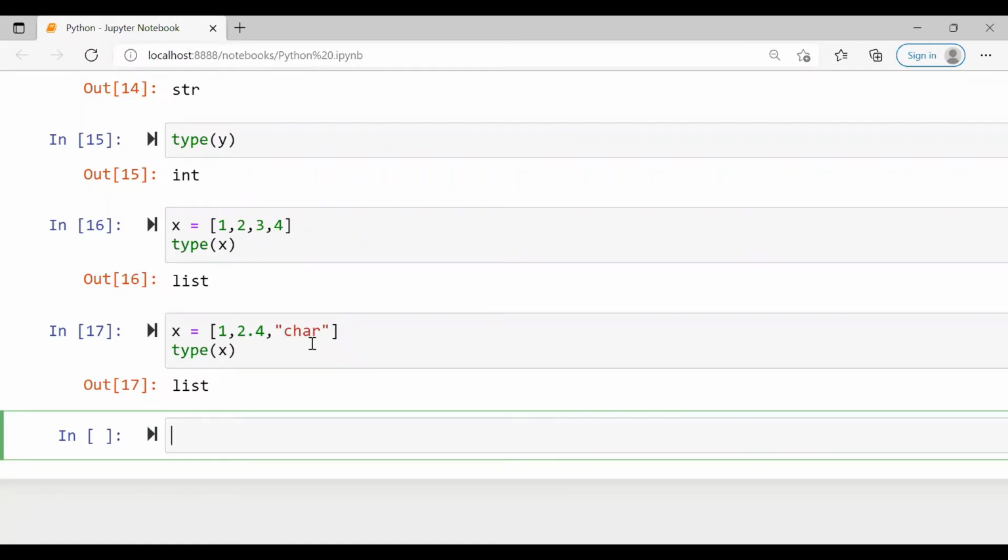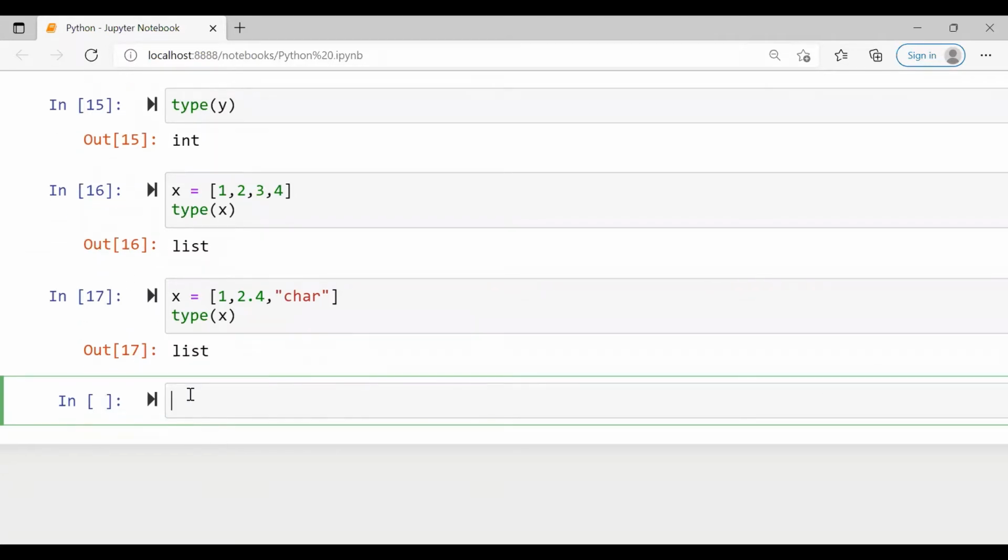Now, the third data type in the sequence category is called tuple. Tuple is the same as the list, except that the items should be enclosed in parentheses, and once created, the items in the tuple cannot be changed.